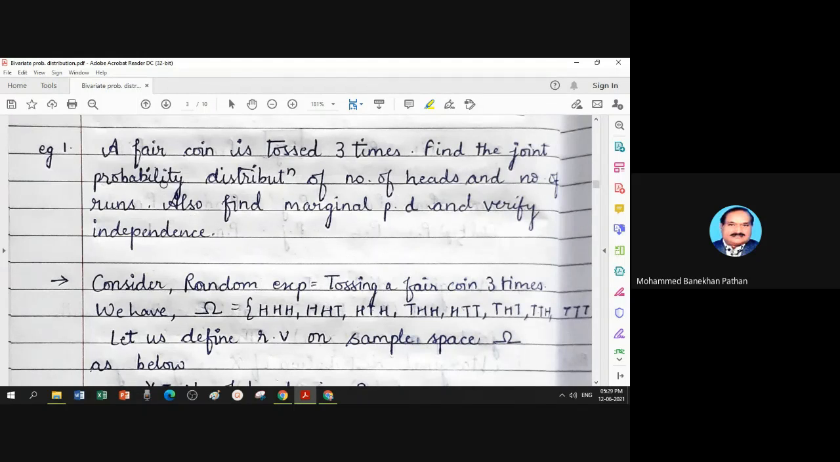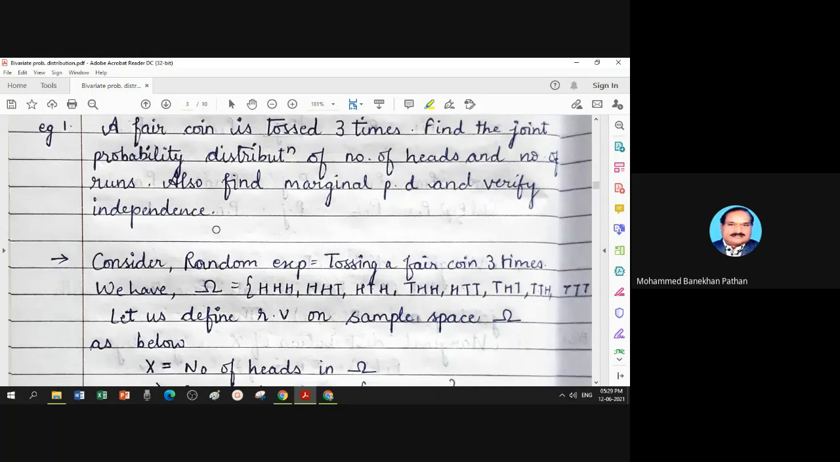Example 1: a fair coin is tossed 3 times. Find the joint probability distribution of number of heads and number of runs. Also find marginal probability distribution and verify independence. I think I have discussed this numerical example in the previous lecture. Even so, I will revise it.